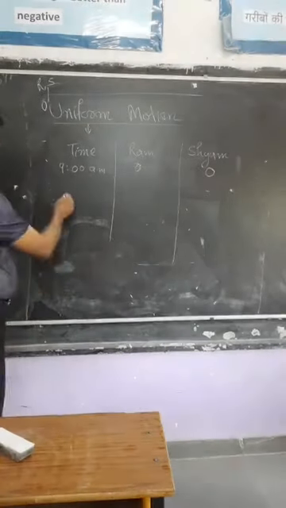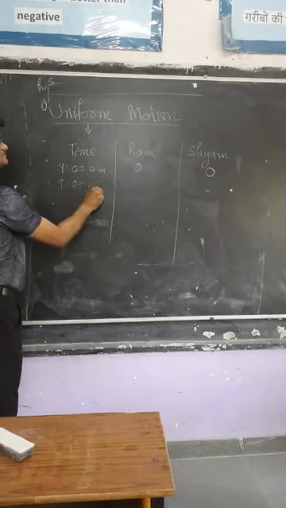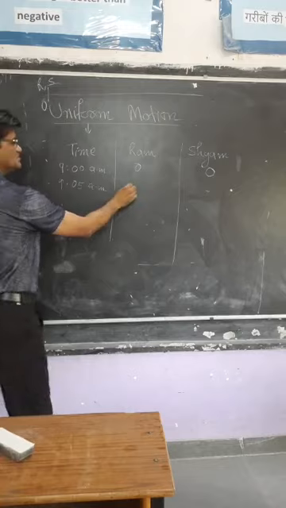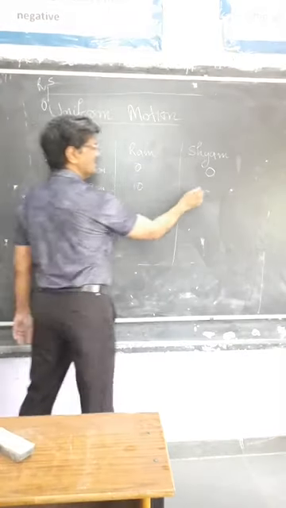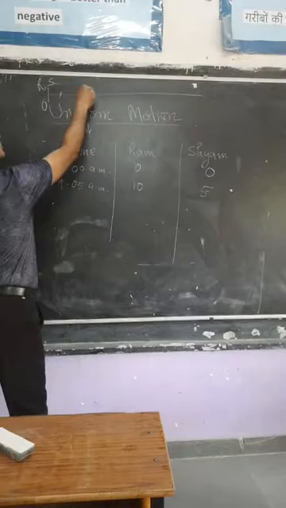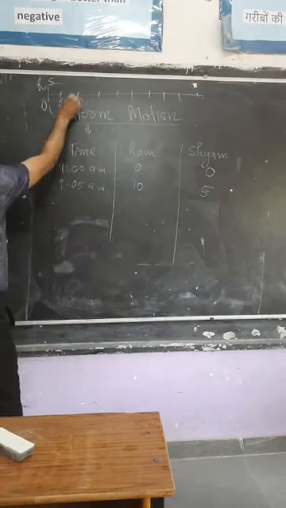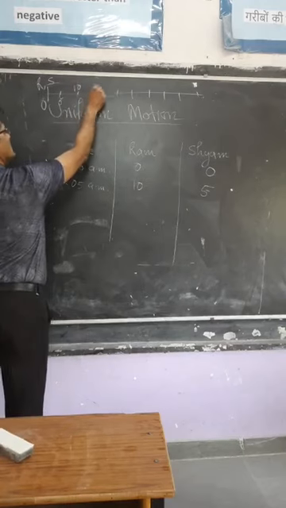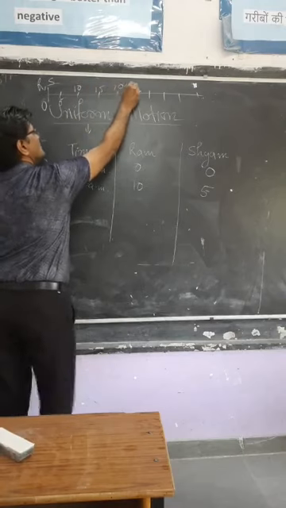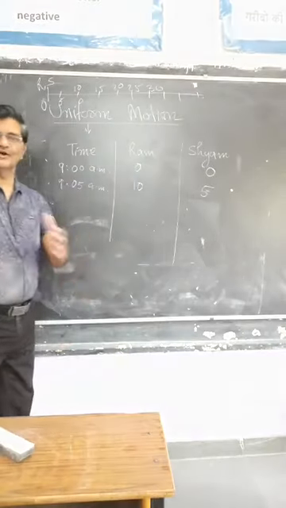right? Then we observe them at an interval of suppose 5 minutes. Then suppose Ram reaches to the position 10 and Shyam is only at 5. Right? On number line just you can show. This is your 5, this is your 10. Right? 15, 20, 25, 30 like this. You can show like it.